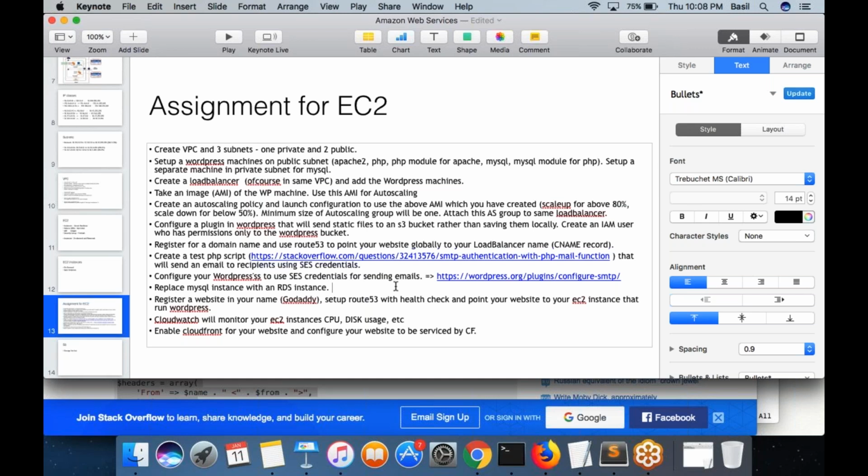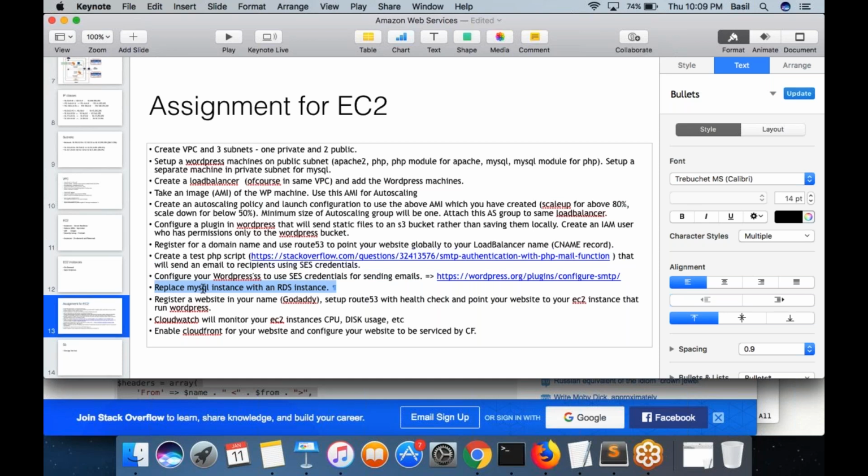So that's also, and also replace your MySQL instance with RDS. This is an optional thing. Just want to make sure that, right? This is optional, but do set up this PHP script that can send out email using SES.